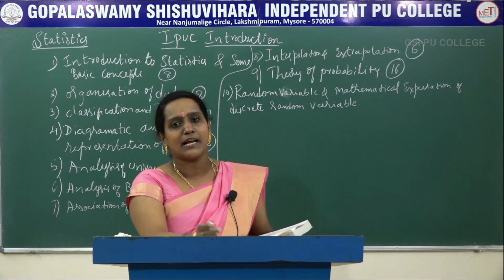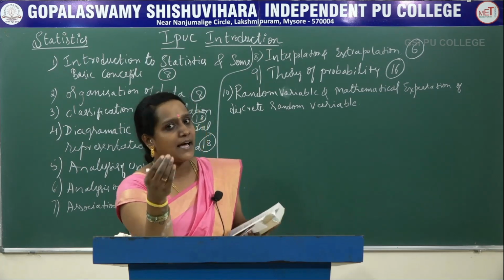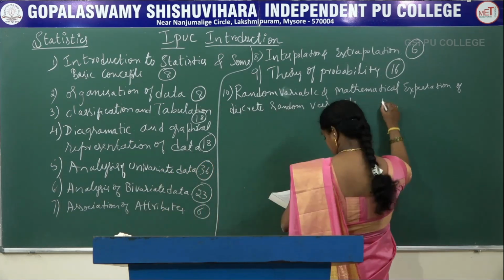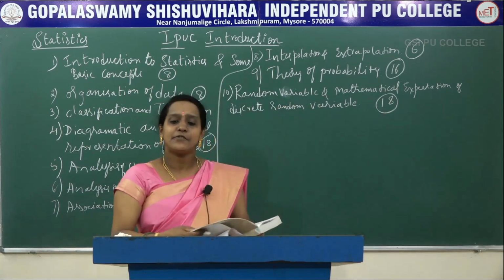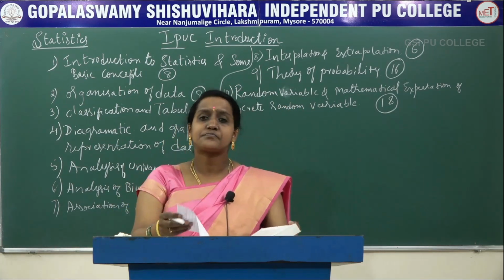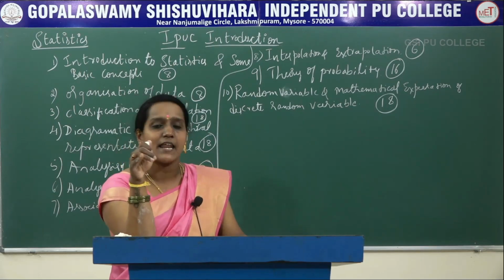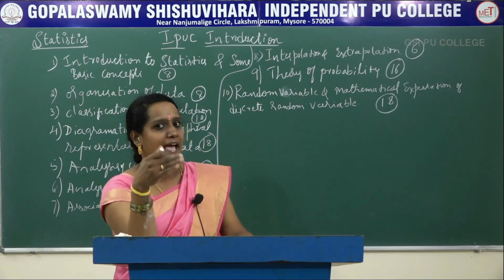In 10 marks you will get 2 sections, in the form of A and B, and 2 questions of 5 marks. The last chapter is for 18 marks, and from it also we will get 1 mark, 2 marks and 5 marks questions, and the 10 marks question number 40 will be in the form of A and B.